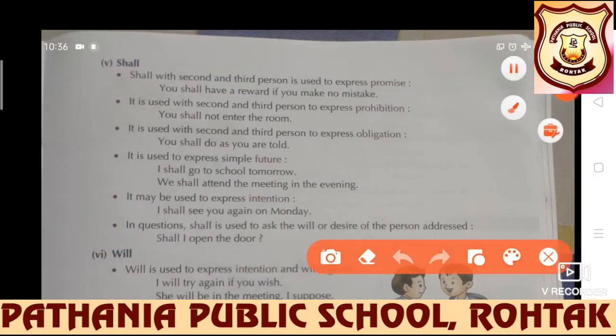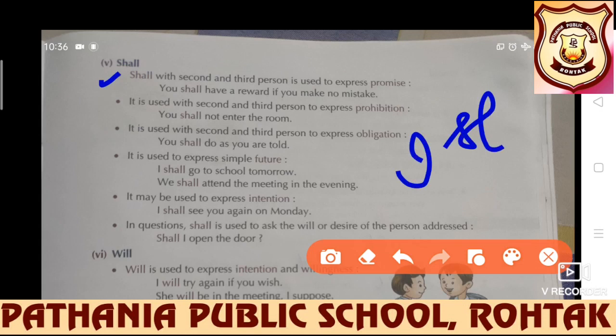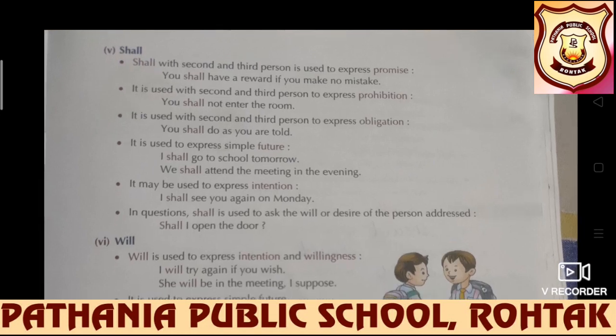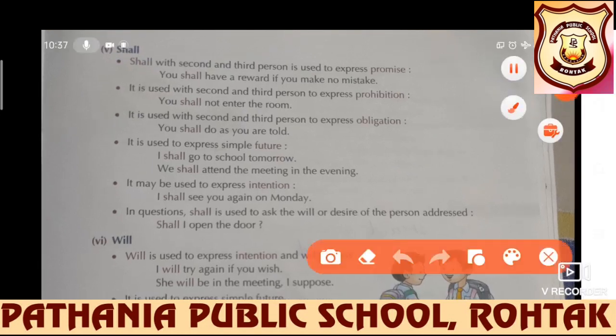Next we have shall. Shall, of course, we know expresses simple future. But let's know about the uses with second and third person first of all. Although according to the rule, shall is used with first person only, there are certain circumstances where shall is used with second and third person also.